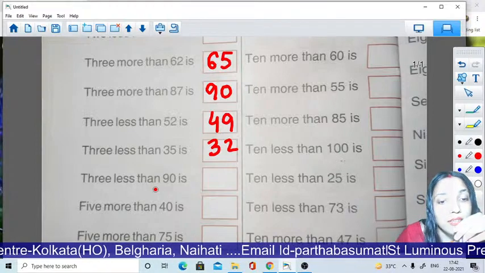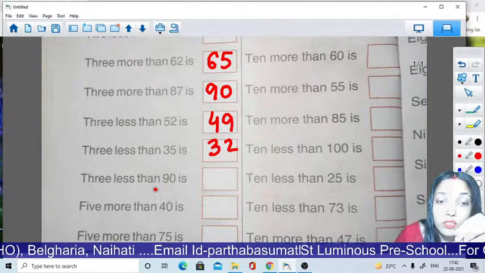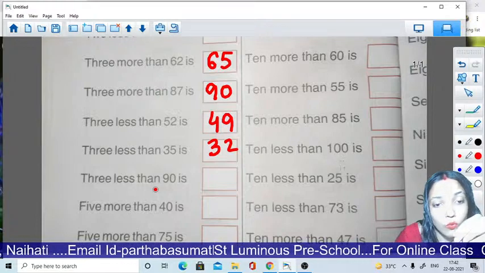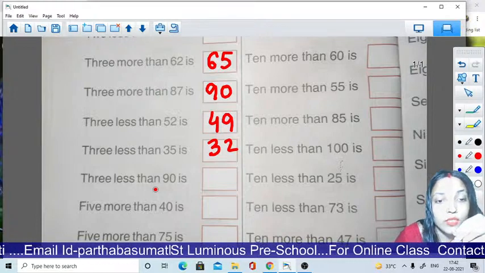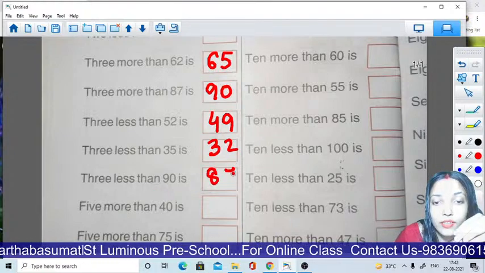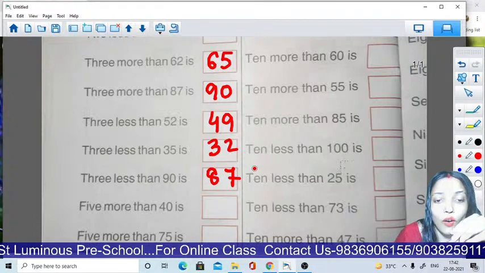Now count 90, 89. Before 90 we all know 89. Then 88 and last 87.